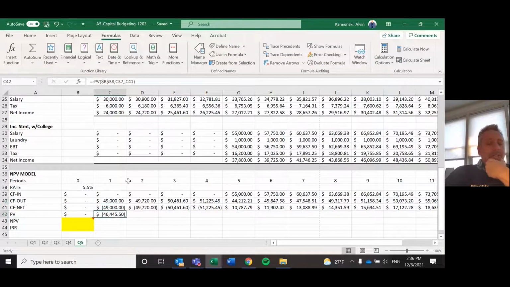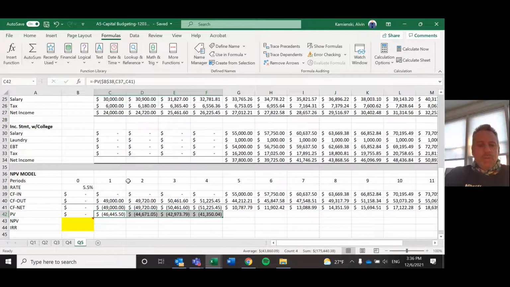So because it's a year later, the net present value of your first year of college isn't $49,000. It's really more like a $46,000 investment. That when we do present valuation of your 4 years, while we said it was originally $200,000 in finance, it's really only a $175,000 loss, but that's still a significant investment.